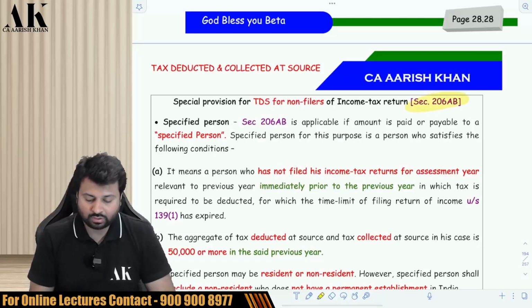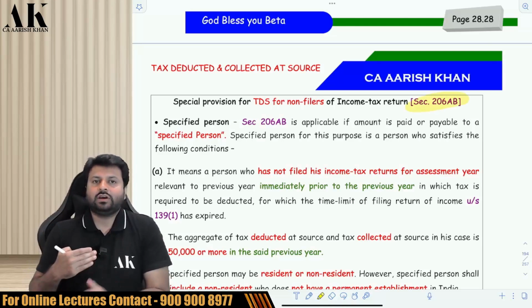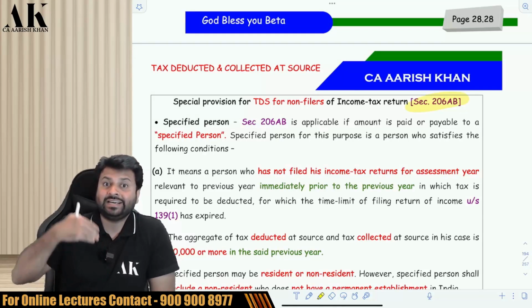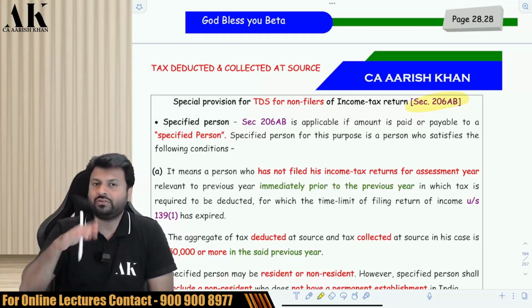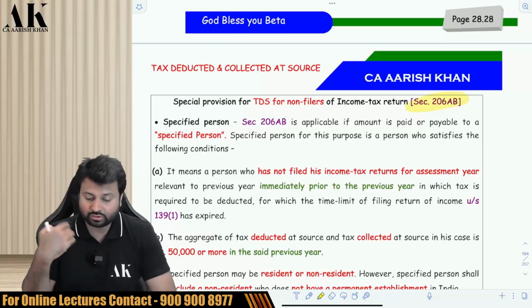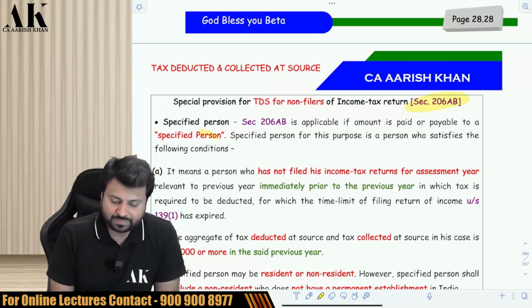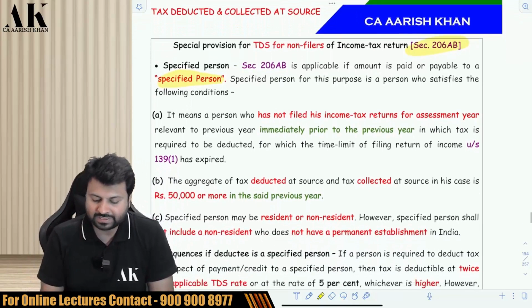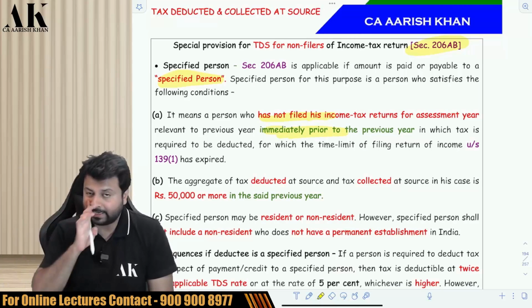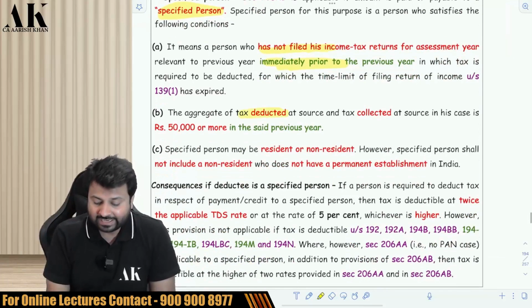Let's go ahead with the next section after the provision of 194R, that is 206AB, which talks about what? That in some cases you have to deduct the tax at a higher rate, that is twice the rate or 5%, whichever is higher. Now who are those unlucky people? Those are specified persons. Who is a specified person? A person who has not filed the return of the last year, and whose last year's TDS and TCS is 50,000 rupees or more.